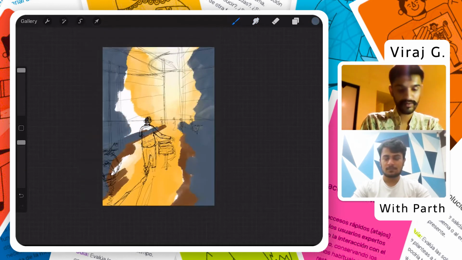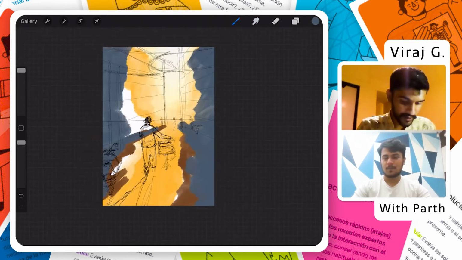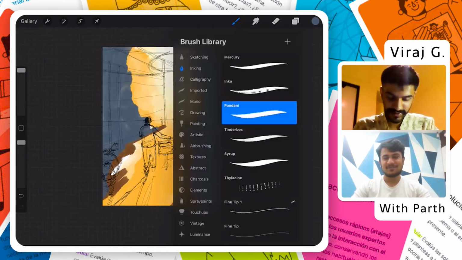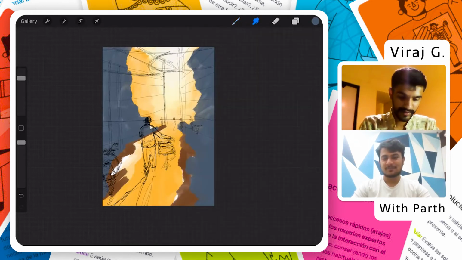Whenever people are doing it on Procreate, they ask what is the name of the brush. I don't really remember the names of the brushes, so I just see their effect. There are people who ask which brush you use, or what is the name of this technique.